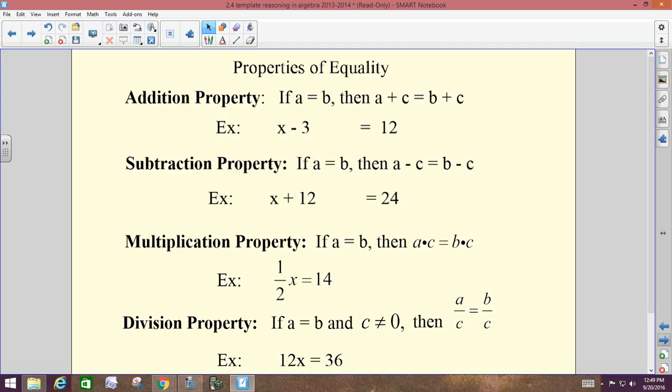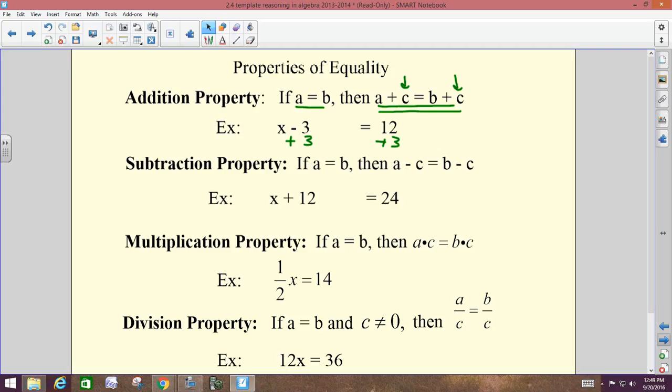So your first one, the addition property states, if A equals B, then A plus C equals B plus C. They're adding the same value to both sides of the equal sign. It's your addition property. You add the same number to both sides, then your equation stays balanced. So like in this example, to get x by itself, we would add 3 to both sides.